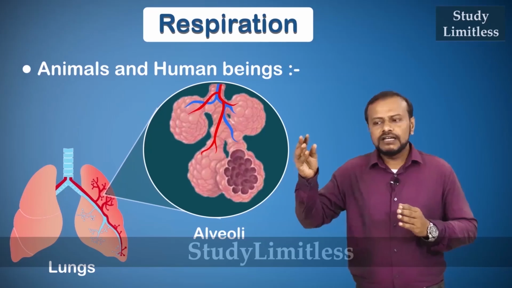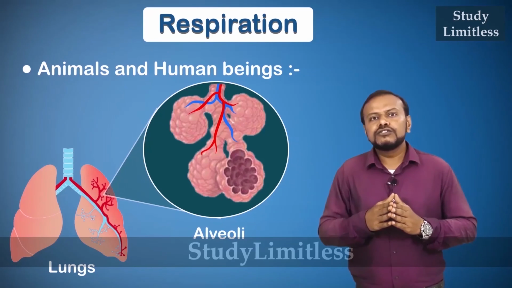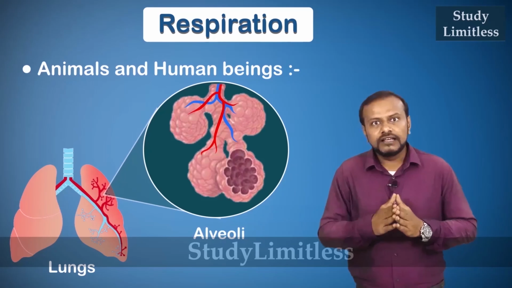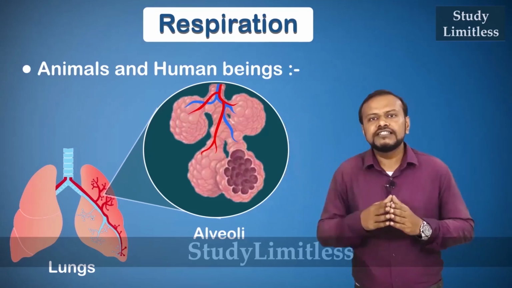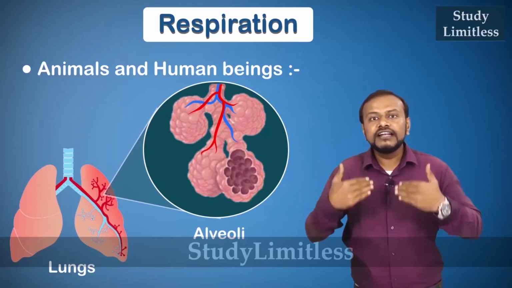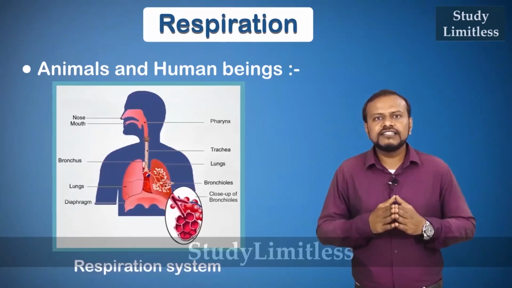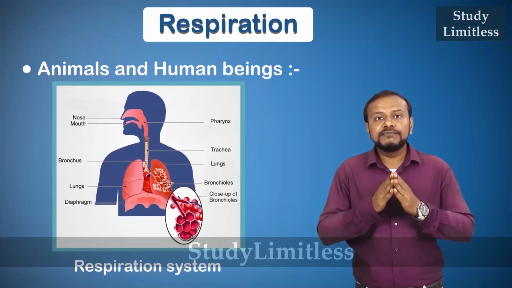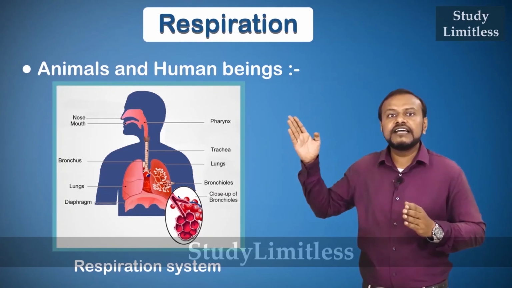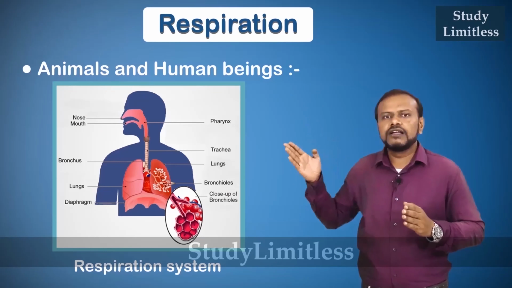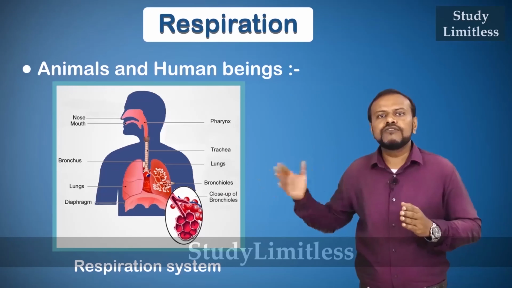These alveoli further join to form bronchi, and these bronchi further join to form the trachea. The trachea starts at your nasopharyngeal cavity, wherein you inhale these gases. So, the entire respiratory system in animals comprises the nasopharyngeal cavity, trachea, bronchi, and the two lobes of the lungs.